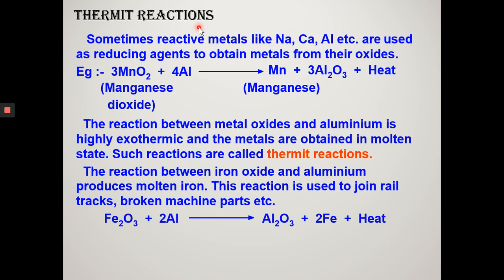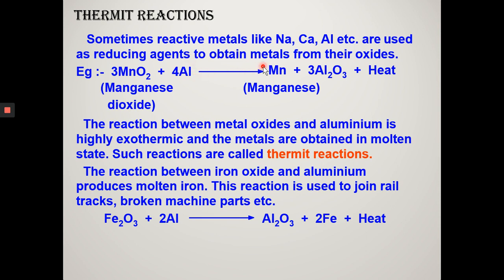That means they show displacement reaction. The reaction is highly exothermic, and the heat evolved is so high that the metal is obtained in the molten state. For example, 3 molecules of manganese dioxide when treated with 4 molecules of aluminium gives 3 molecules of manganese in molten state and 2 molecules of aluminium oxide.